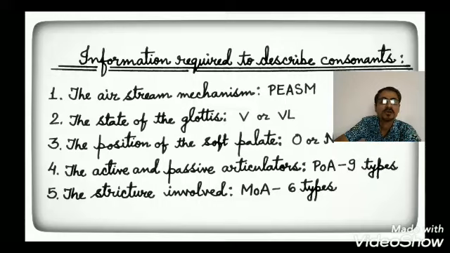What are they? First, the airstream mechanism. Second, the state of glottis. Third, the position of the soft palate. Fourth, the active and the passive articulators. And fifth, the stricture involved. Now, what do these terms mean?